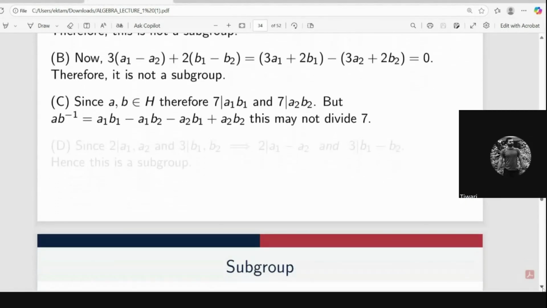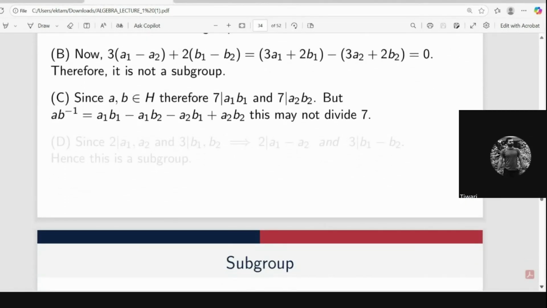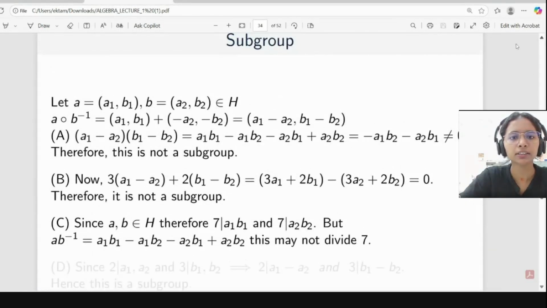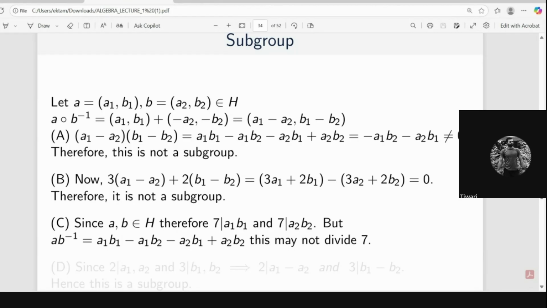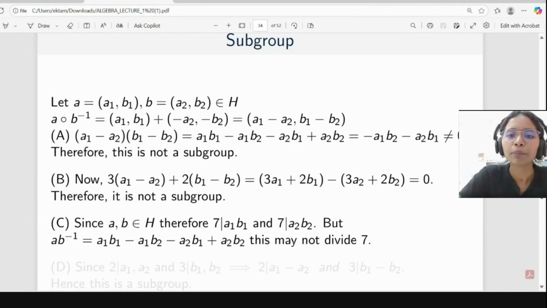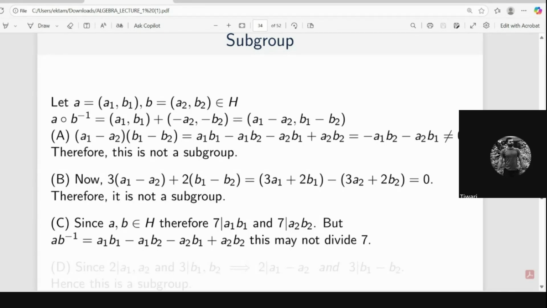Ma'am, I think in option A you have made some mistakes in calculation. How are you cancelling a1 b1 and a2 b2 in the last? No, I am not cancelling, because here (a1, b1) is my a and (a2, b2) is my b. Okay, you are using the definition.